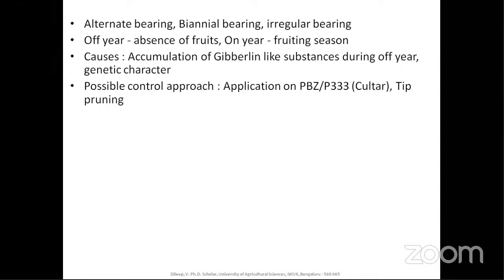Application of paclobutrazole, that is Cultar. I think paclobutrazole has now been banned because it will make the plant very unproductive. If you apply it once or twice, the lifespan of the plant will be drastically reduced. A plant that is capable of bearing fruits for 30 years may not give good yield; it may die off, or it may be weakened within only 10 to 15 years. It will be weakened and bearing may stop. Hence paclobutrazole is now not used, and the mechanism here is that paclobutrazole is a gibberellin biosynthesis inhibitor.